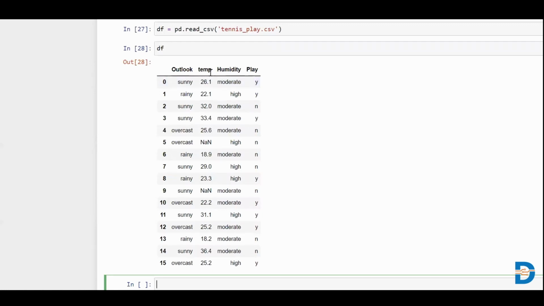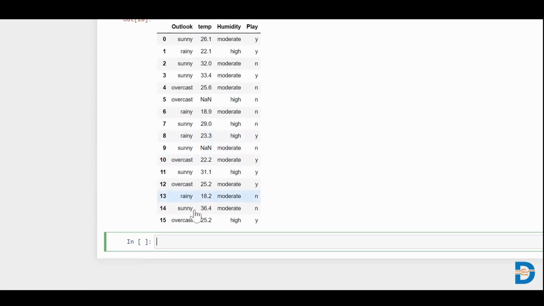If you look at the temperature column, we have something called NaN, and we have NaN over here as well. NaN stands for not a number, and this is nothing but the null value. Wherever there was no value, pandas has treated it as NaN. We have to get rid of this. How do we do this?